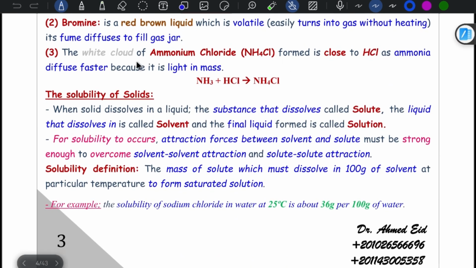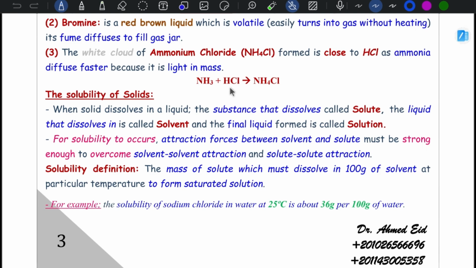The other experiment: a white cloud of ammonium chloride, NH4Cl, forms close to HCl, as ammonia diffuses faster because it is light in mass. Ammonia's molar mass is 17 while HCl's molar mass is 36.5.